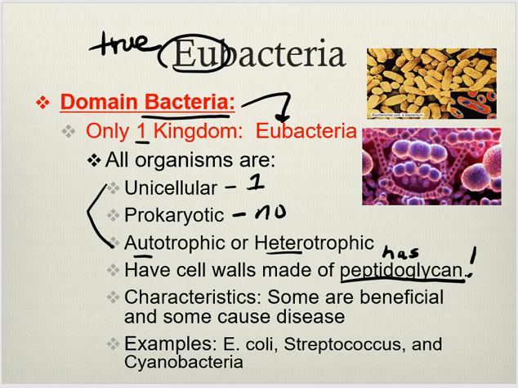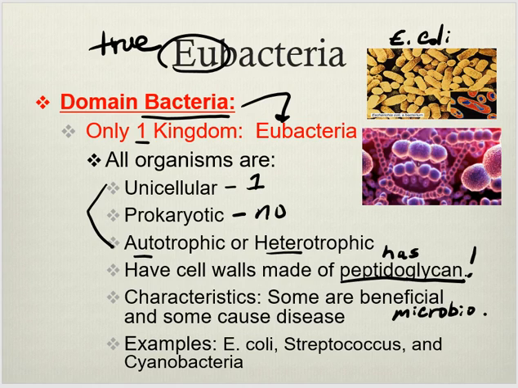Some are beneficial, some cause disease. We're going to get into that with the second half of this unit when we go into microbiology. We're going to talk about bacteria more and how they are beneficial or harmful, depending on what they are and where they are. Some examples: E. coli. That's E. coli up here at the top. Escherichia coli, found in your intestines.